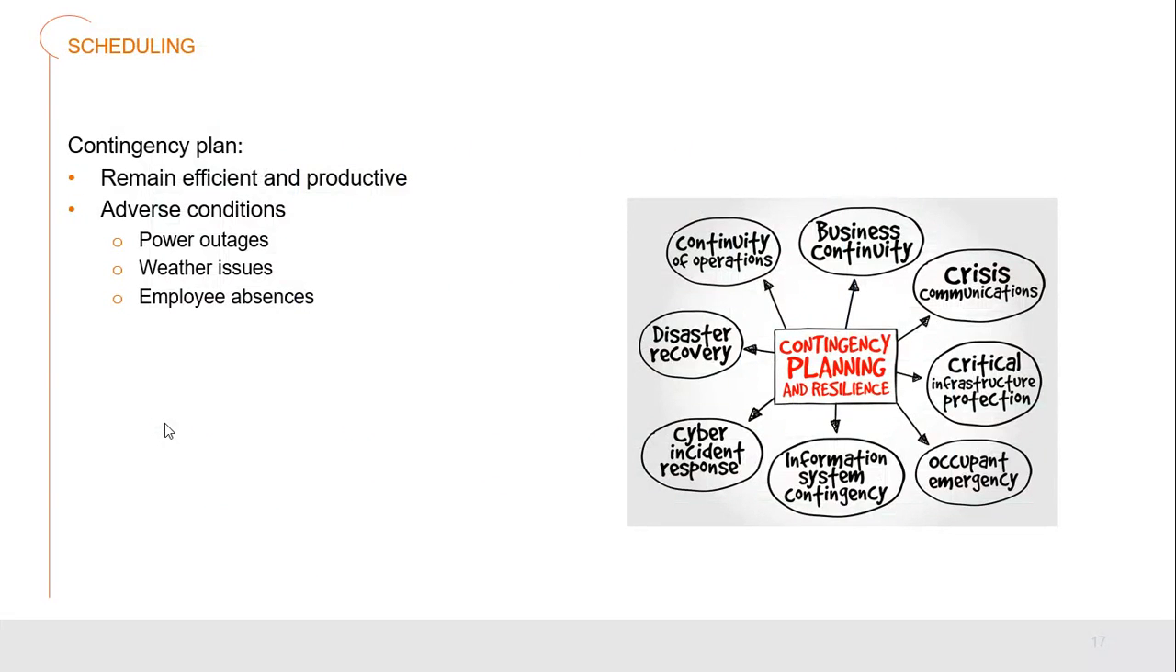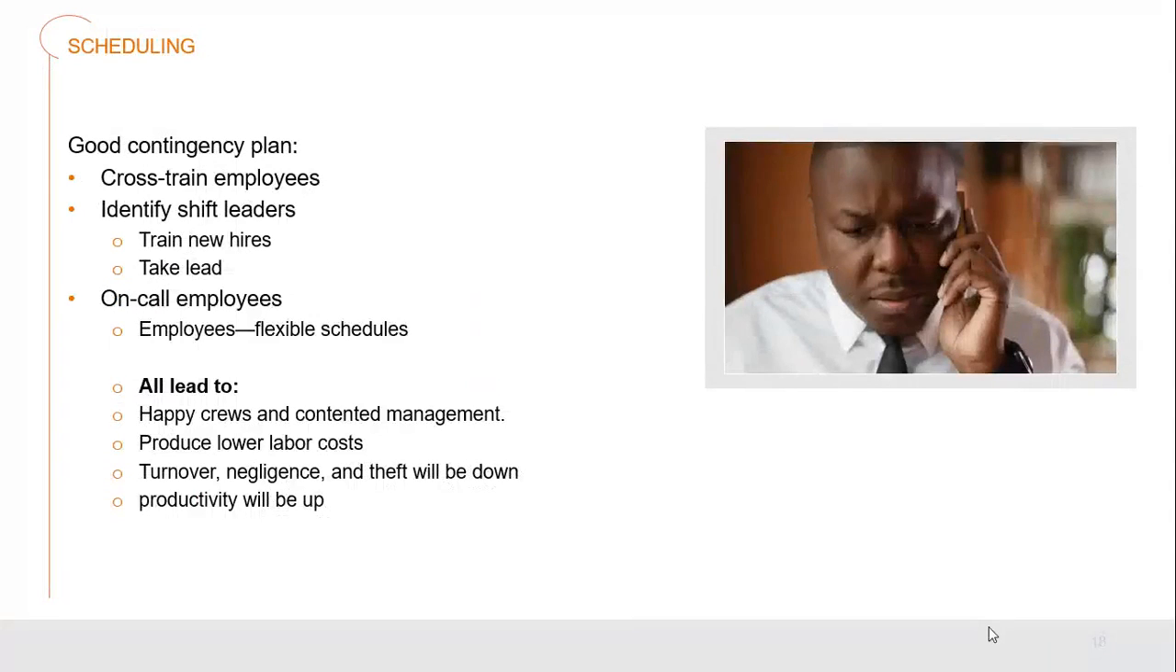We must have contingency plans, just as we do with everything else within our restaurant, because no one knows what might be coming, and so we have to plan for all eventualities. So we have to be able to remain efficient and productive when any kind of crisis may come up. We may have adverse conditions we have to work with, like power outages, weather issues, and also employee absences too. We build contingency plans in restaurants and hotels so that way, with all these different eventualities coming along, we can plan for it and we can adjust to it and be nimble to it, which is vital.